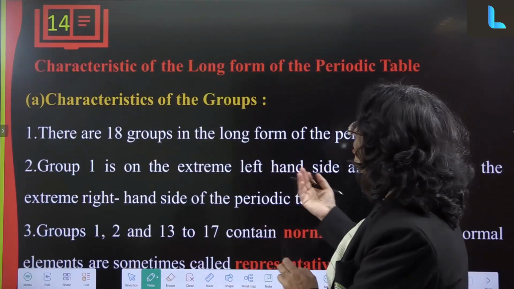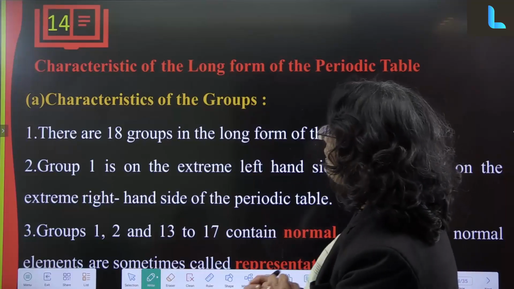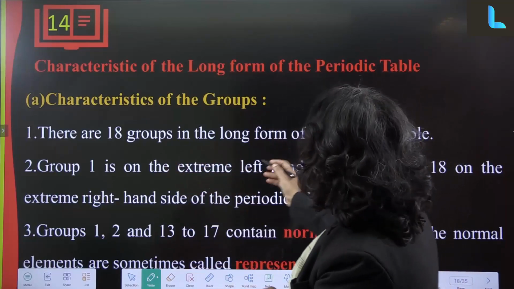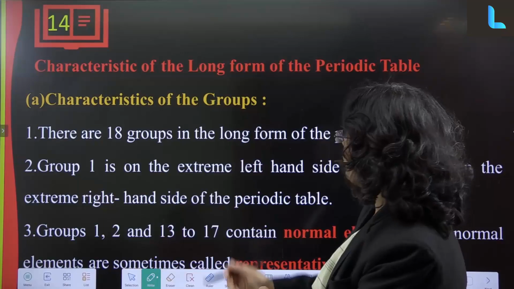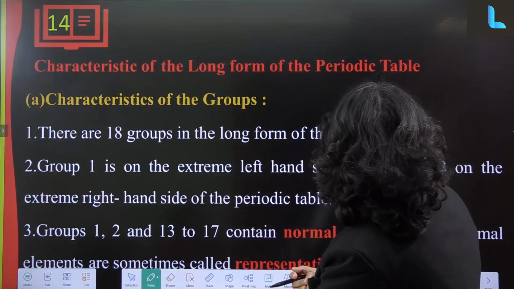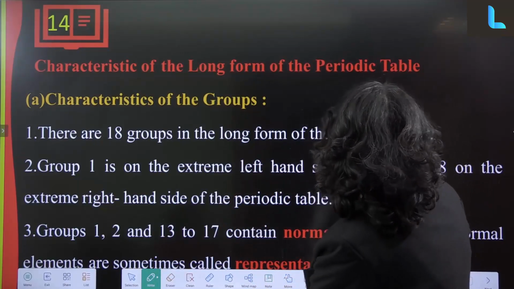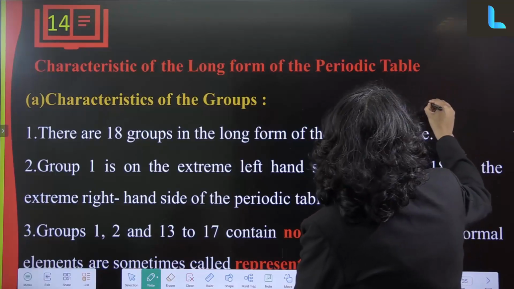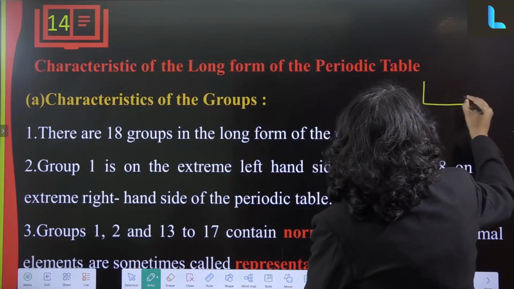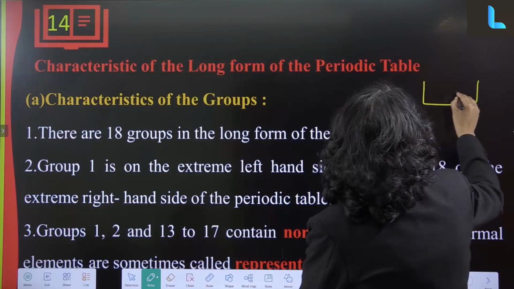Now, if we talk about the characteristics of the long form of the periodic table, there are 18 groups in it. Group 1 is on the extreme left hand side and group 18 on the extreme right hand side. So it will look somewhat like this if we try to make it.